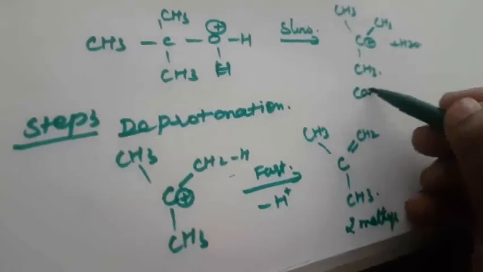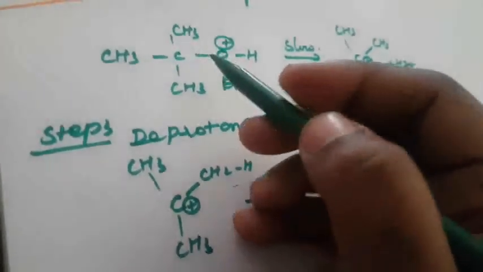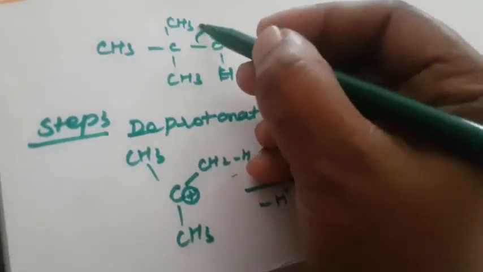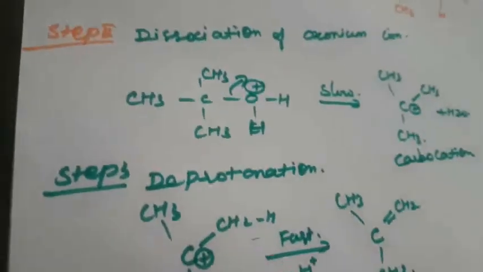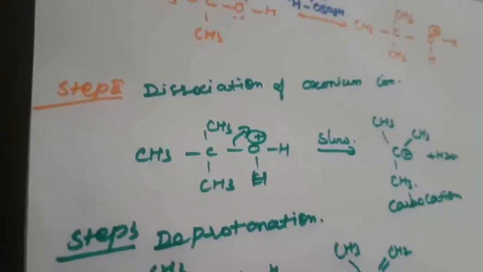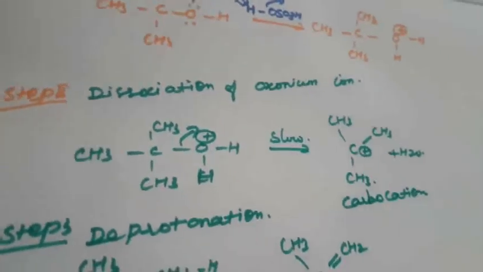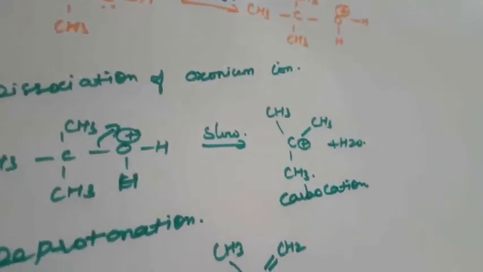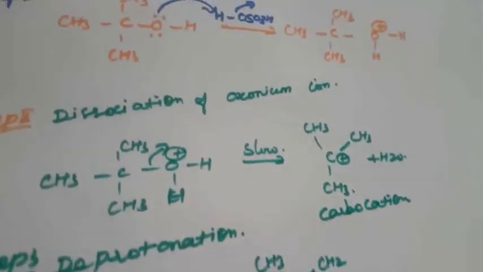This is called the carbocation. Here this will be removed, so this compound becomes positive for the slow reaction. So this is the protonation of alcohol in the presence of sulfuric acid, which is the dehydrating agent.